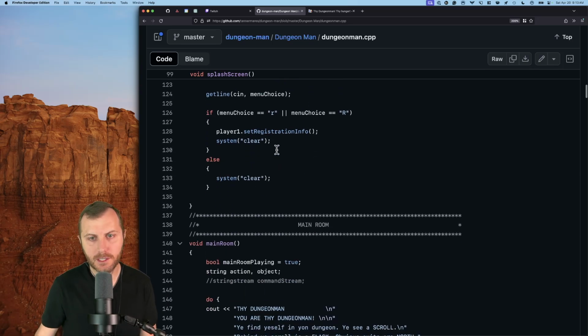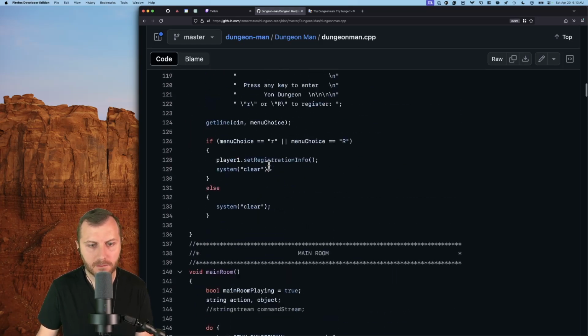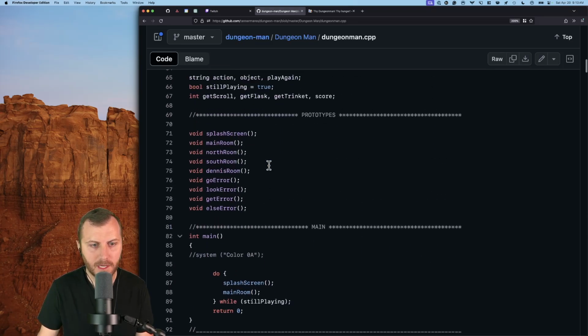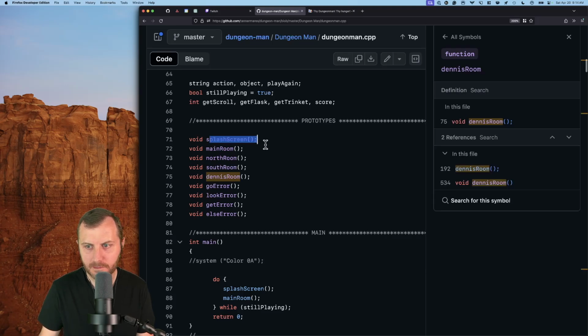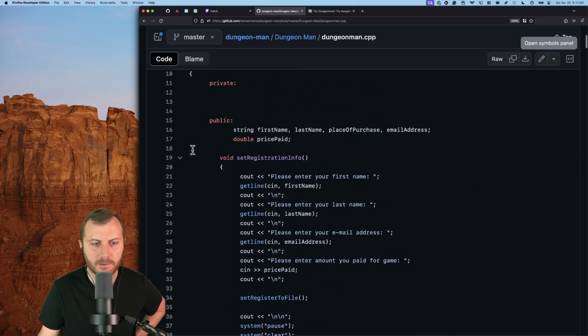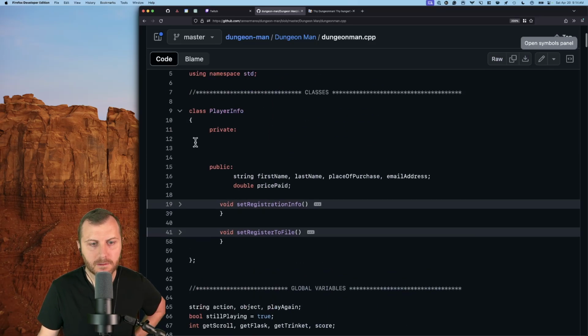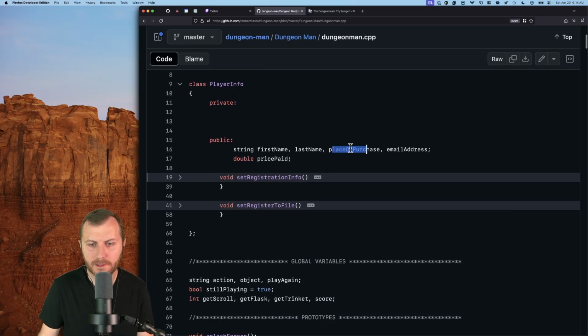So I'm going to use this game, Dungeon Man, as the first template, as the starter, because it's very small. If we look through, what are the main? Yeah, here are all the functions. That's it. So there are 4 rooms. There's the main splash screen. And then I have apparently some error cases. I don't remember what those are for. Let's look through this, actually. I'm going to close. Oh, yeah. So we had the reg stuff. We can collapse that. I don't remember why this was important. It's not a real thing.